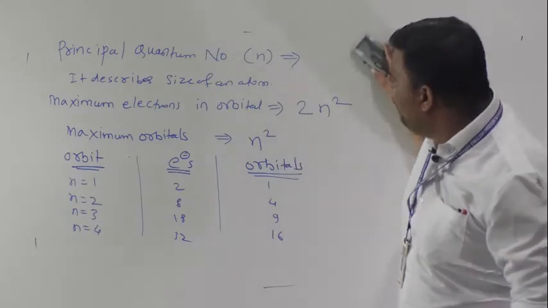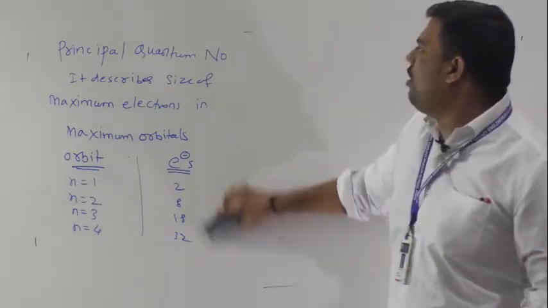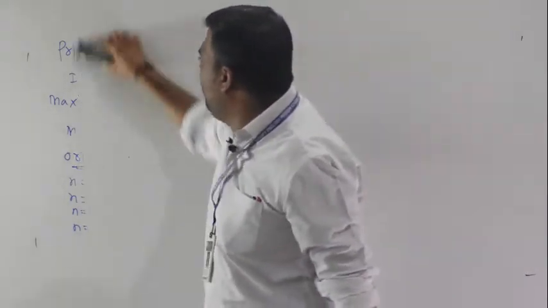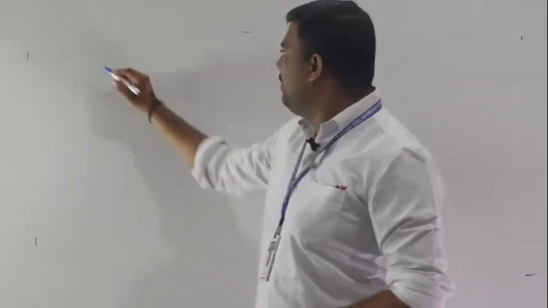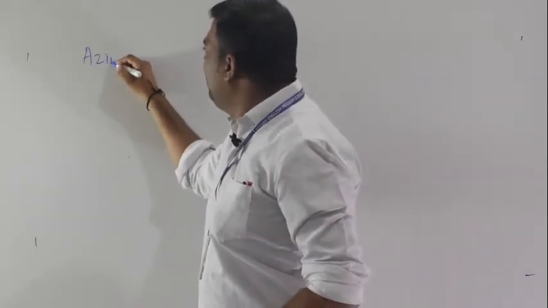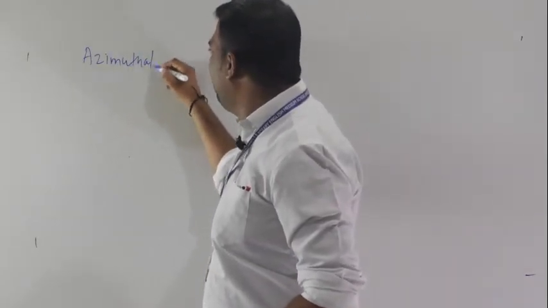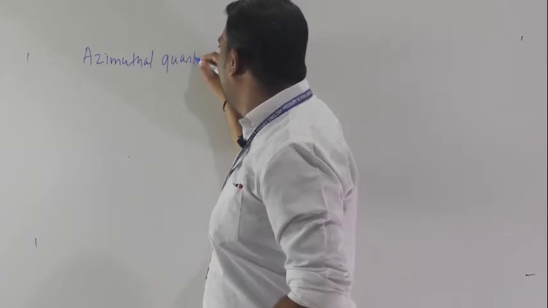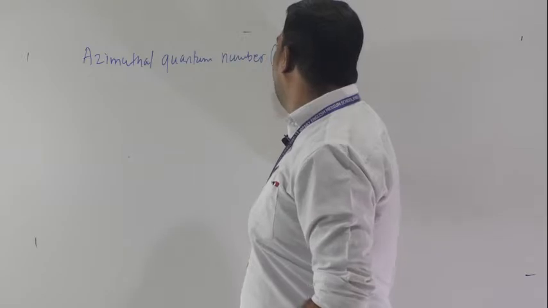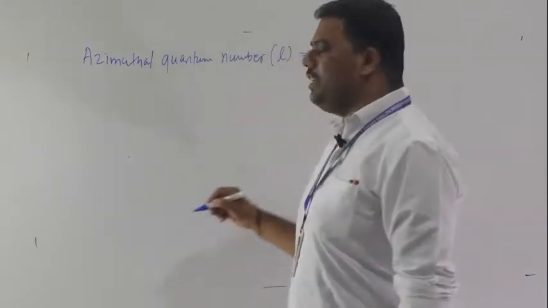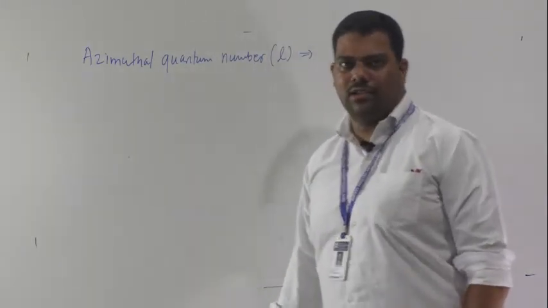Okay, so we will move towards the next quantum number, that is the azimuthal quantum number. The azimuthal quantum number letter is small l.